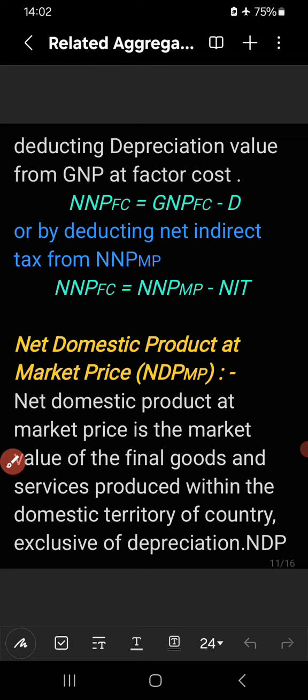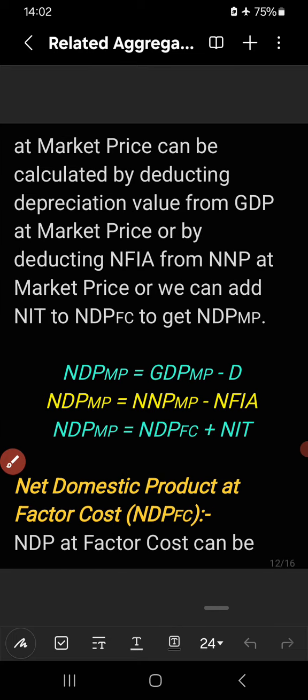So NDP at market price can be calculated by deducting depreciation value or D from GDP at market price, or by deducting NFIA from NNP at market price, or we can add NIT to NDPFC to get NDPMP. Three ways are given actually to calculate NDPMP. We have to first remember, when gross value is given, deduct D from gross value to get net value.